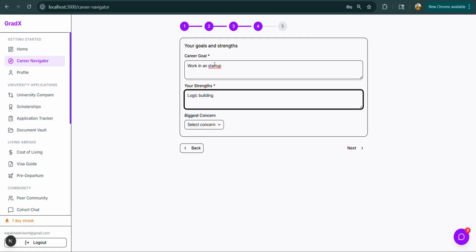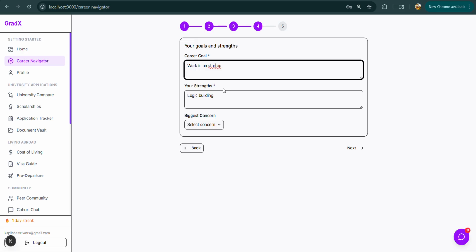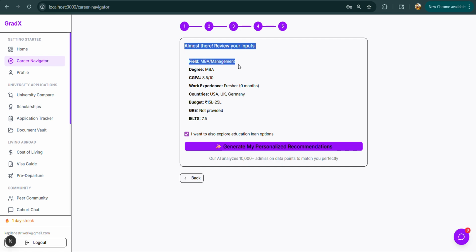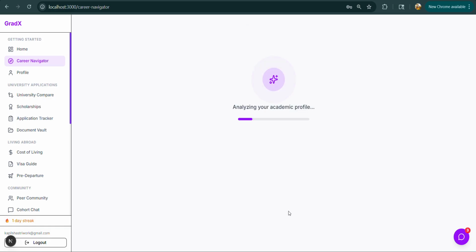This is just an example we are writing. The AI is trained perfectly for the data, and let his biggest concern as of now be admission chances. For example, he is not aware if he will get admission in top universities or not. So here it created a small profile, and I'll click generate my personalized recommendation.